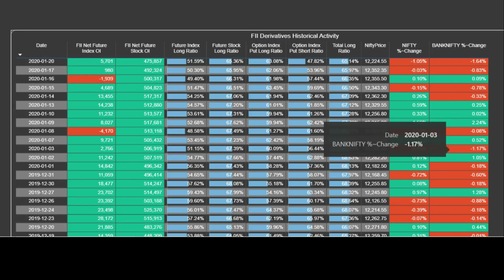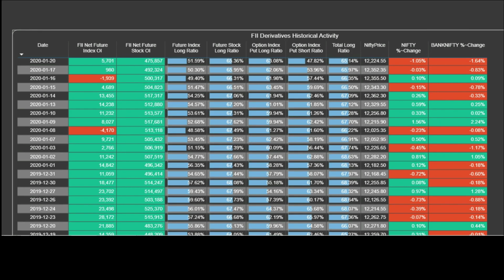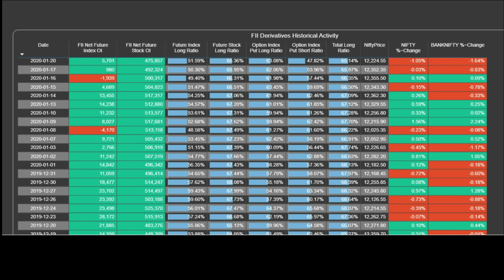So friends, we have prepared the data for the historical activity of FIIs. To demonstrate what FII did just before the coronavirus fall, we have prepared the data for you, and now we are showing that data in this particular table. So let's start with just 1 month back before the fall happened in late Feb 2020.